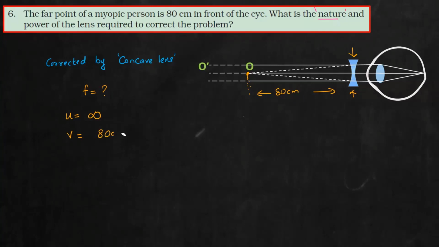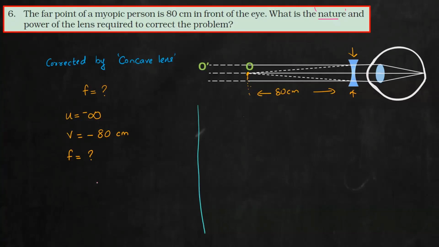Now apply sign convention. For a concave lens, whatever distance you measure toward the left side will be positive or negative? Negative. So write it negative. And infinity also you can write negative, but infinity, positive or negative doesn't make a difference. It is a very large number. Tell me which equation can I use to find focal length of a lens? 1 by V minus 1 by U is equal to 1 by F. What is the name of that equation?